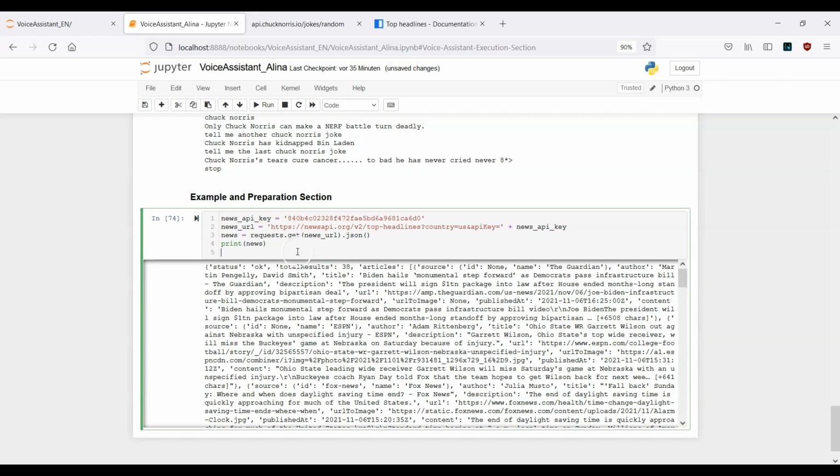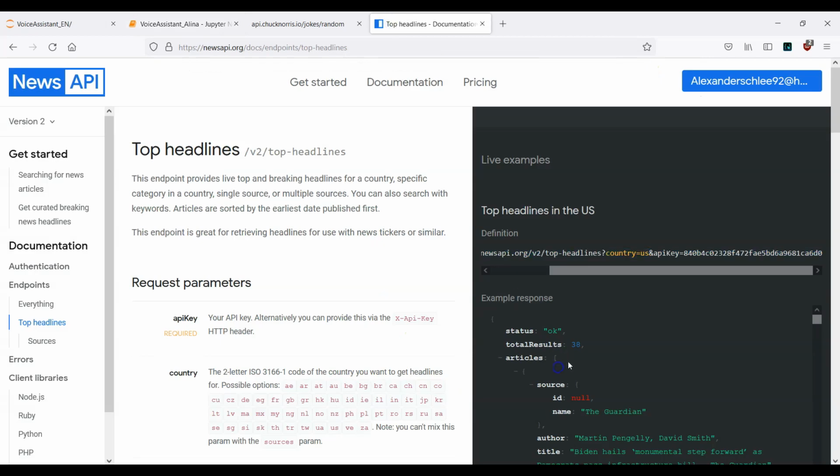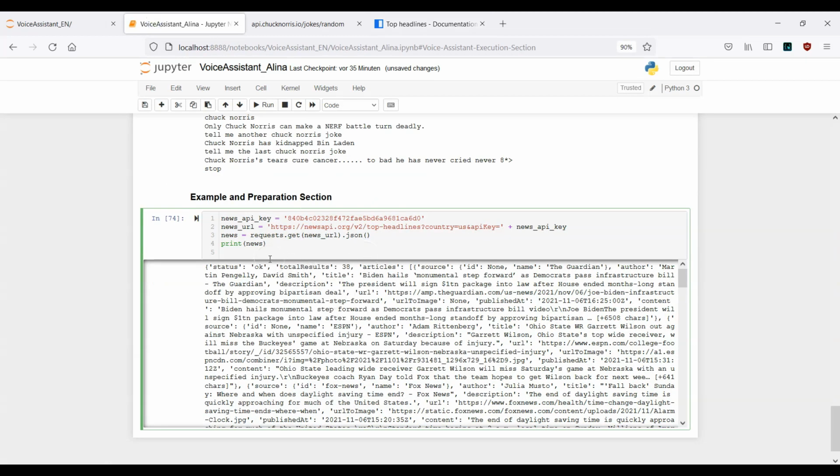This is too much. And now we need to specify, and we need actually to tell the program what we are looking for. Okay. And now, as you can remember, we want to have the articles. So this is actually our first key. We want to have the information about all the articles. So go back here. Now, news, and let's provide this articles key here. Articles, and we can store it inside another variable. So articles equals news, with this articles key.